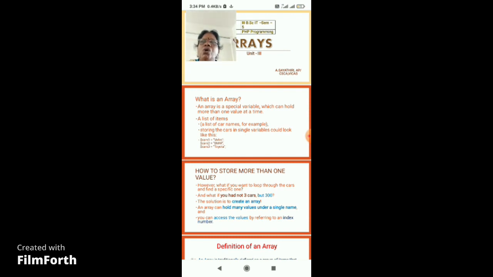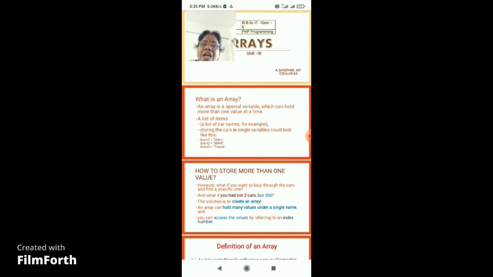An array is a special variable which can hold more than one value at a time, and normally we can store only one value at a time for a single variable. So if I need to store three values, for example Volvo, BMW, Toyota, I need to create three variables: $cars1 is equal to Volvo, $cars2 is equal to BMW, $cars3 is equal to Toyota.